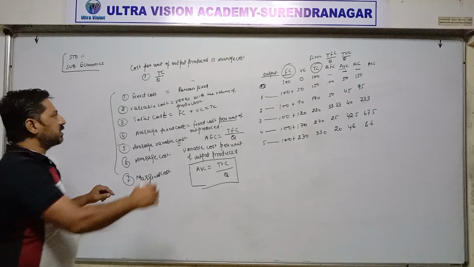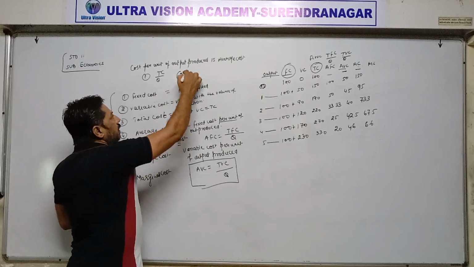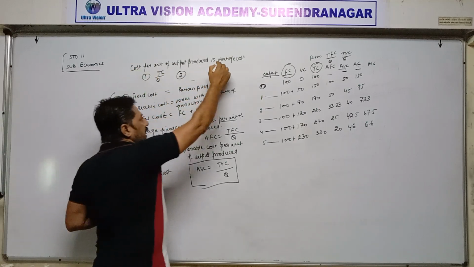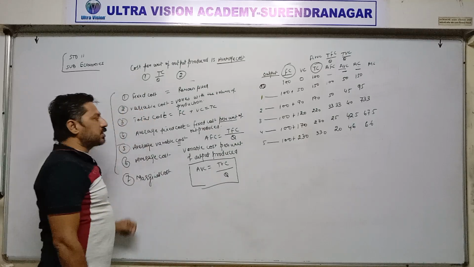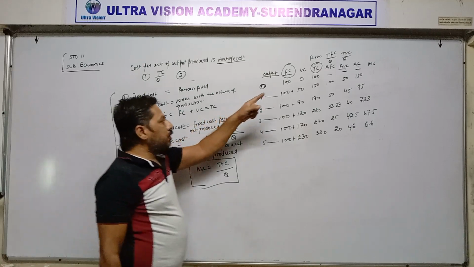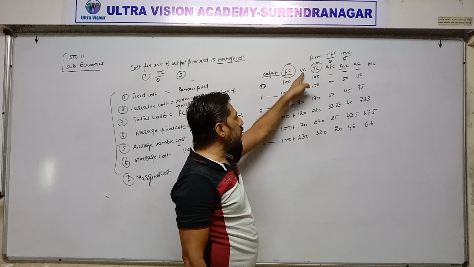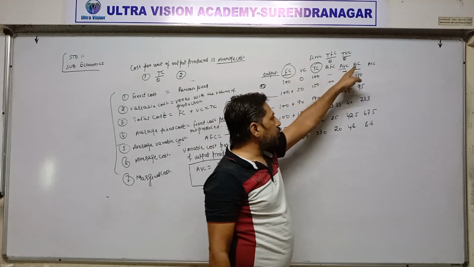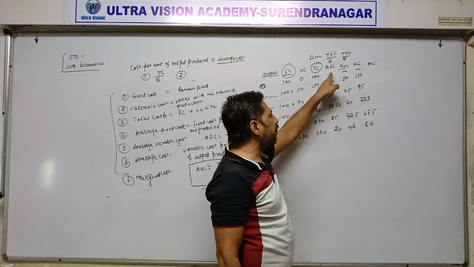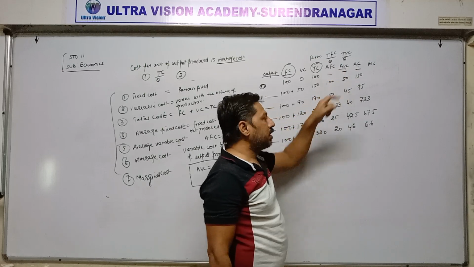And the second formula is for average cost. Total cost is the addition of total fixed cost and total variable cost. Similarly, average cost is the addition of average fixed cost and average variable cost.